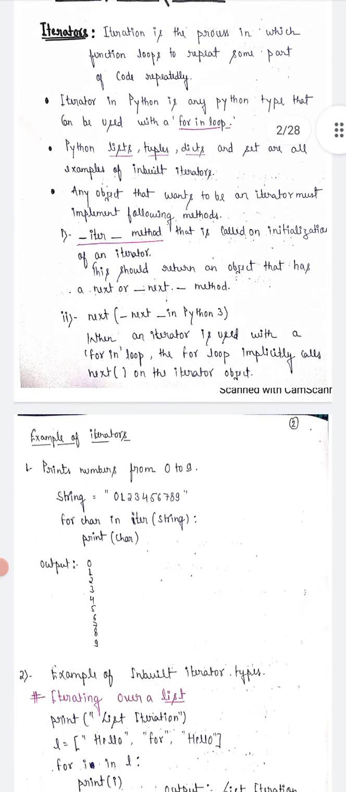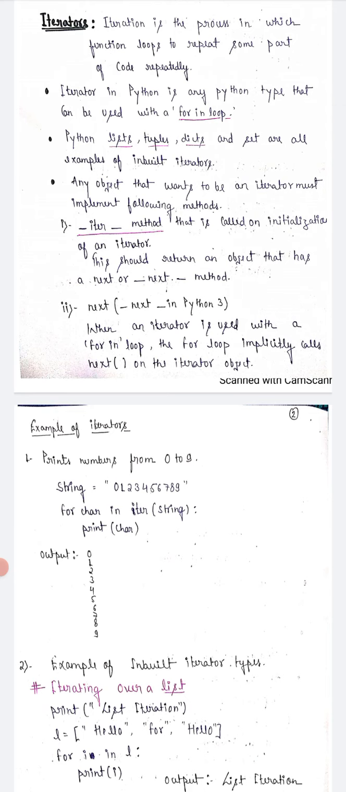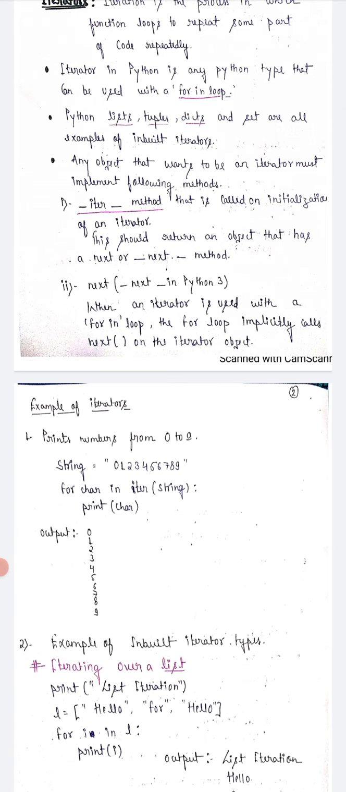that you want. Next is the next method in Python 3, where the iterator is used with the for in loop. The for loop implicitly calls the next function on the iterator object. Basically, we are using the for loop to iterate over all the elements in the list, dictionary, and tuple.